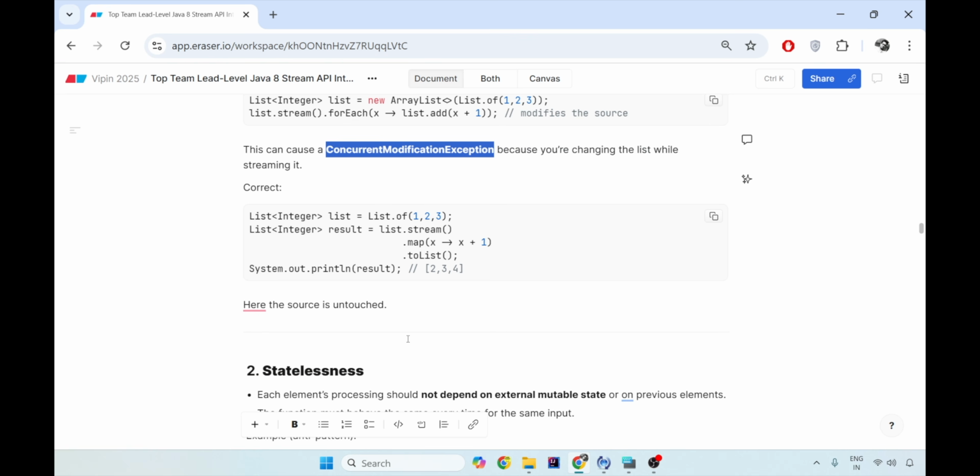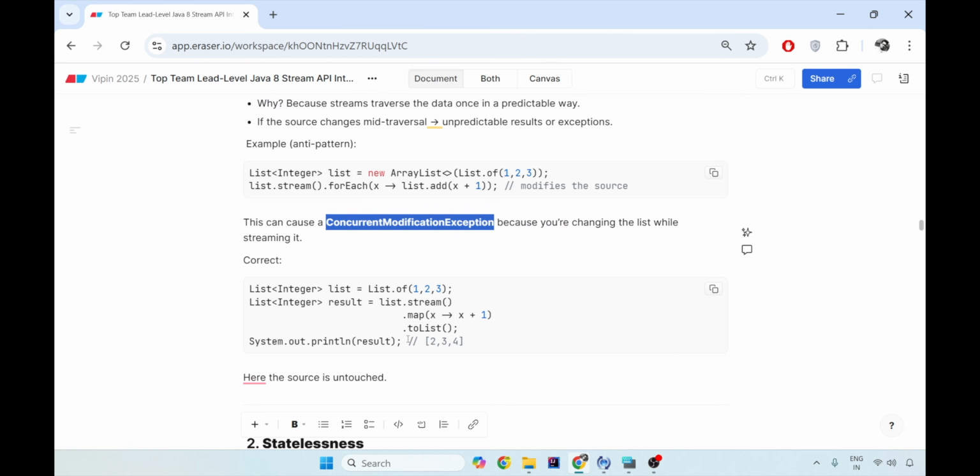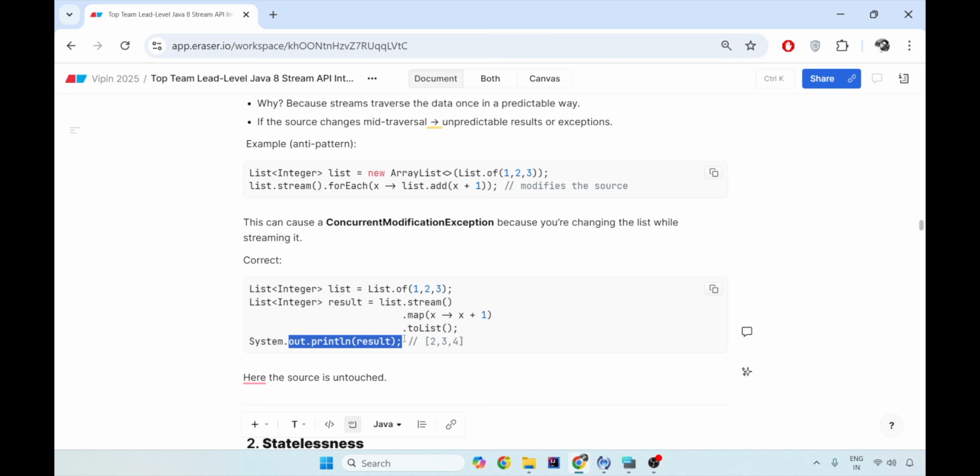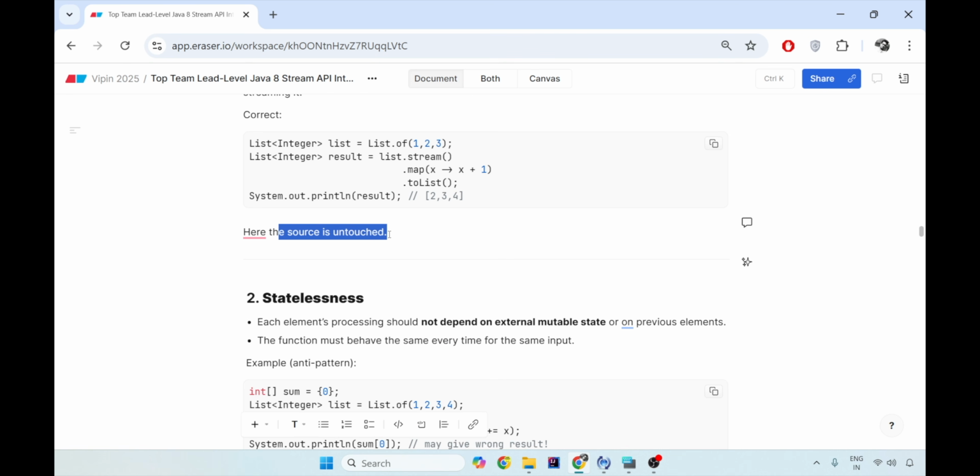Now, the correct way to do the same thing without any ConcurrentModificationException is that you first stream over it, map each element with x to x plus 1, then collect to a list, and at the end print it. Rather than printing it then and there and modifying the list then and there, you don't do that. You do all the operations first, collect it to the list, and then at the end print it. And hence the source is completely untouched.